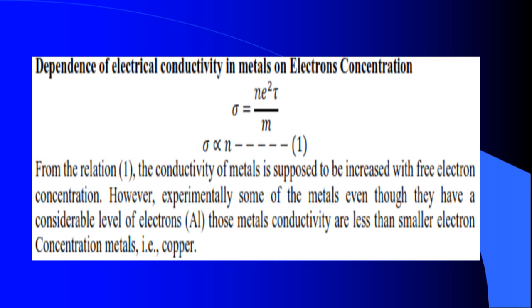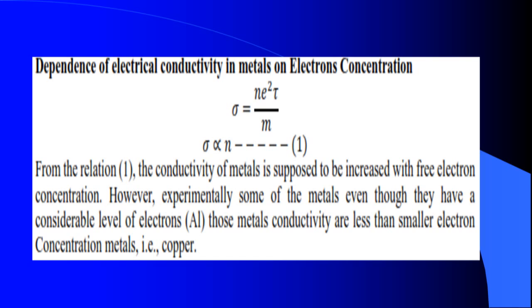If, as per this theory, sigma is proportional to n, then aluminium should have more conductivity than copper. But experimentally this is not noticed; copper has more electrical conductivity than aluminium.